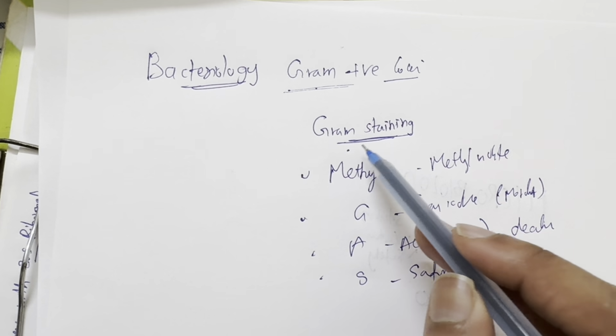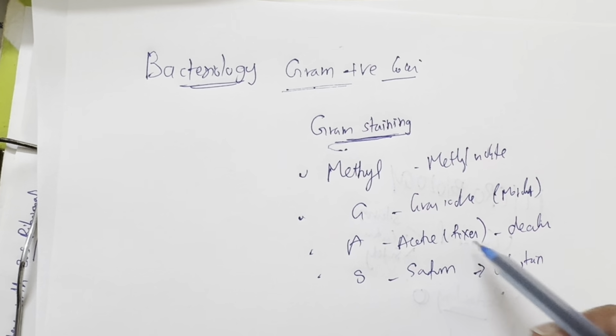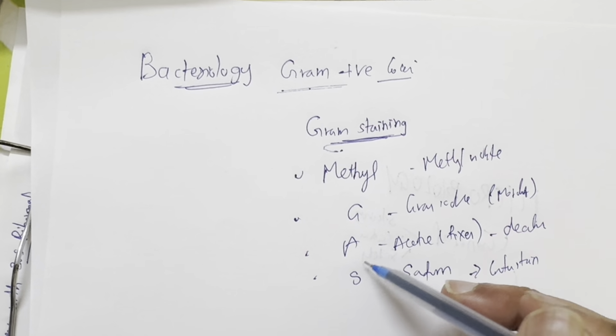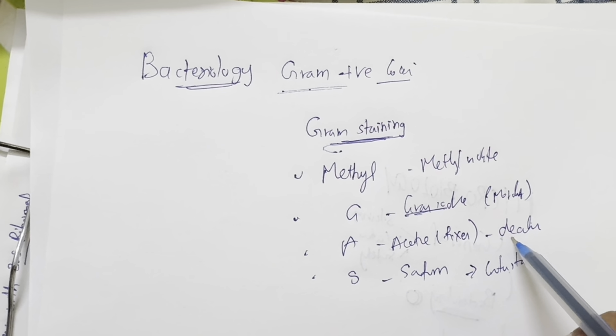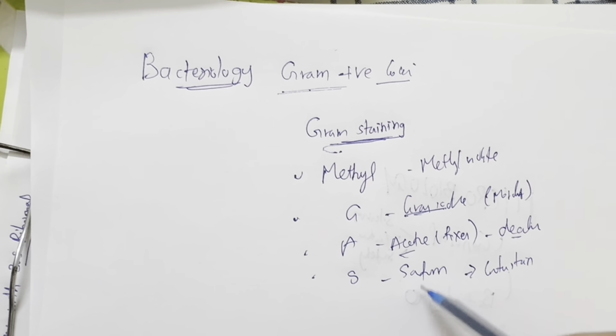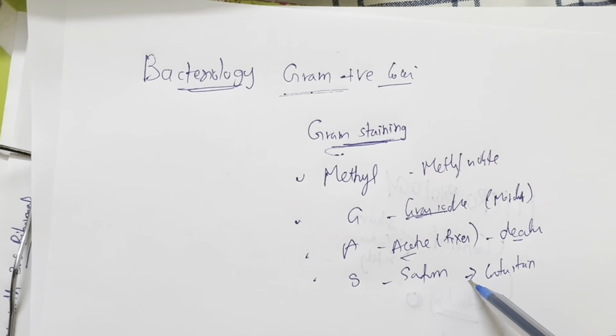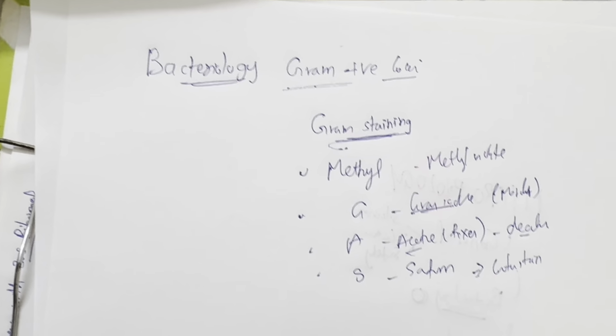So this is about gram staining. If they ask what's the mordant for gram staining, you should know it is gram's iodine, what's the decolorizer is acetone, and safranin is the counter stain of gram staining.